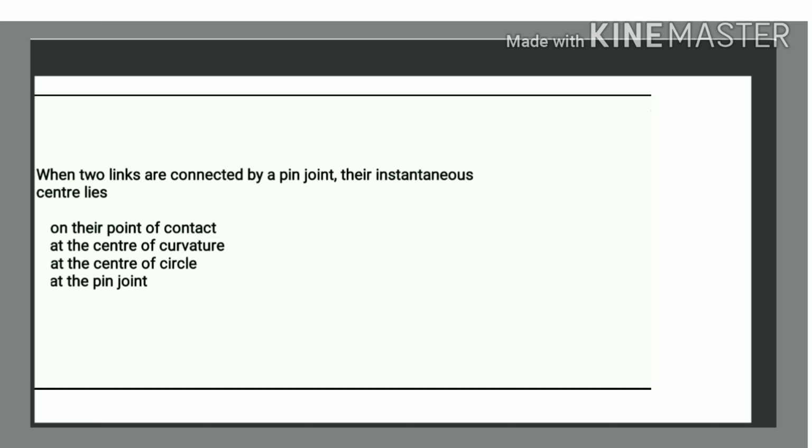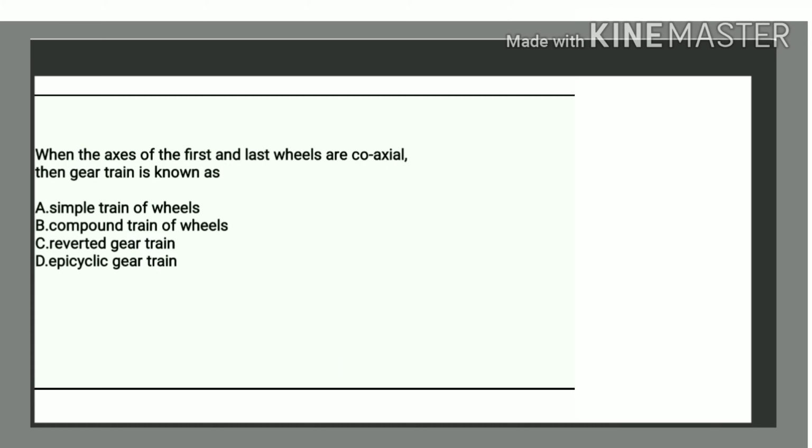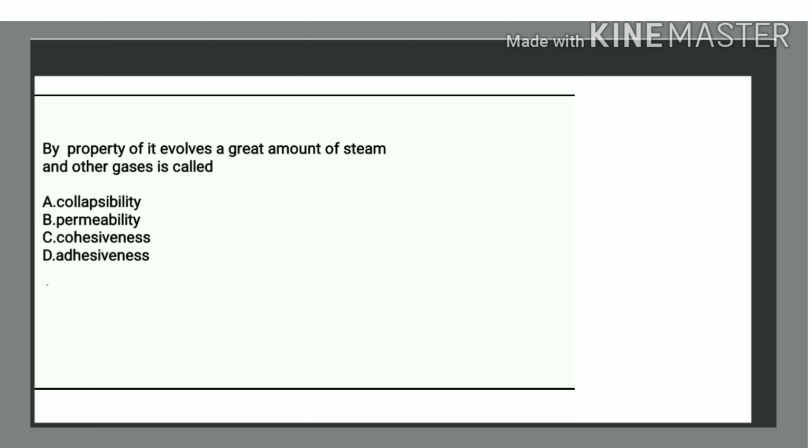Next, when two links are connected by a pin joint, their instantaneous center is at the pin joint. Relative velocity of B with respect to A in a rigid link AB is the velocity of A with respect to B. It's always perpendicular. When the axes of first and last wheel are coaxial, the gear train is known as a reverted gear train.